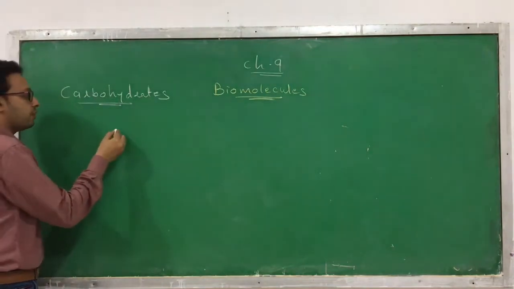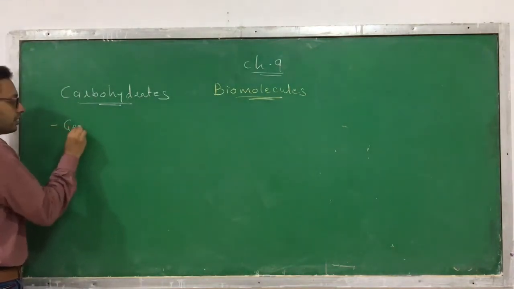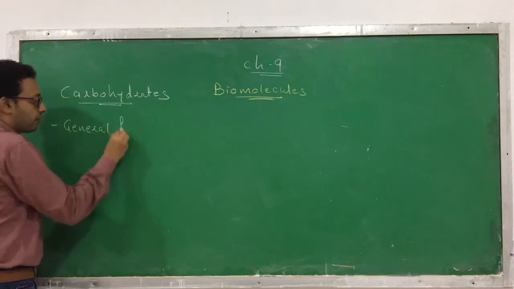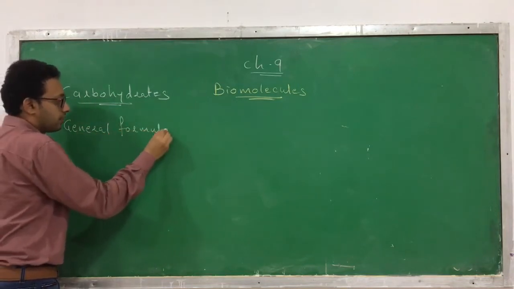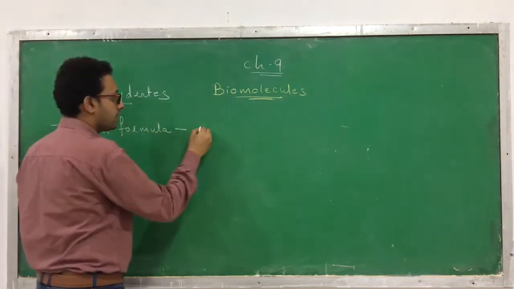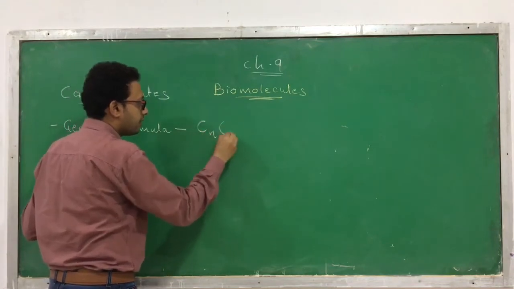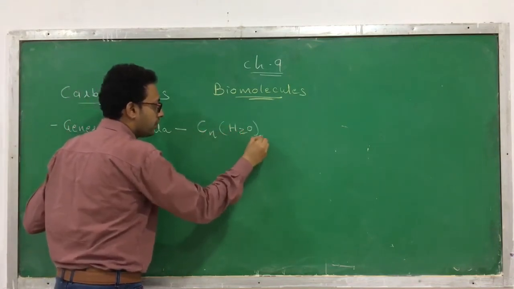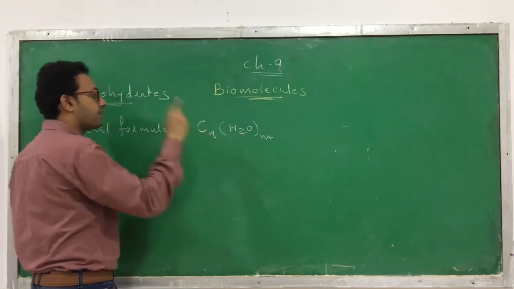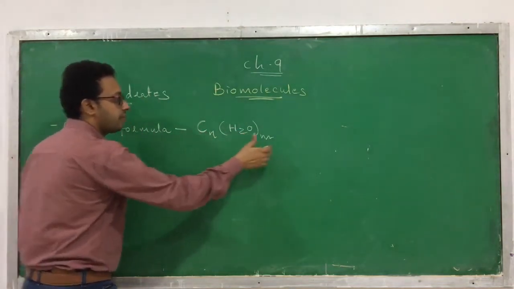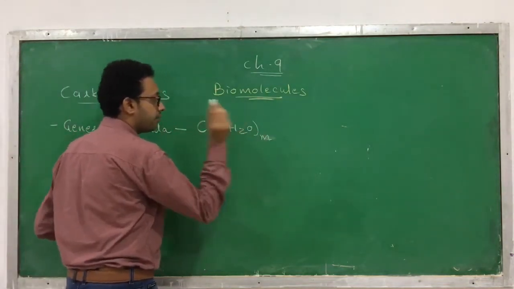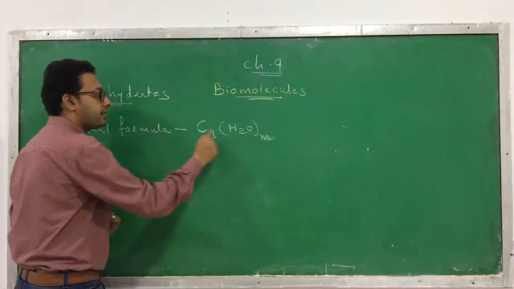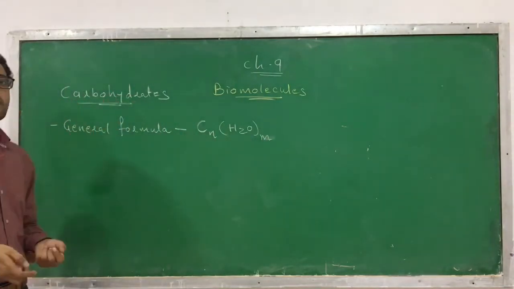So the general formula of carbohydrate is CnH2Om. Hydrates of carbon. I again write over here m. So they are the hydrates of carbon, what we call carbohydrate.